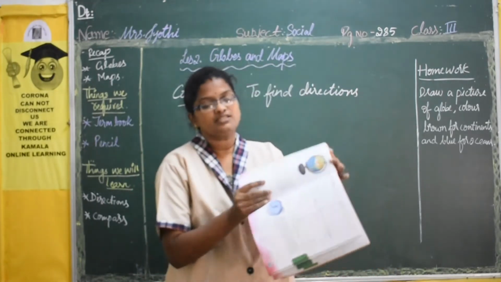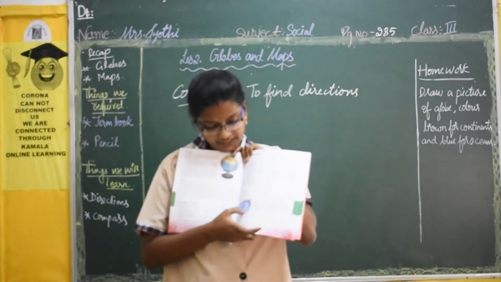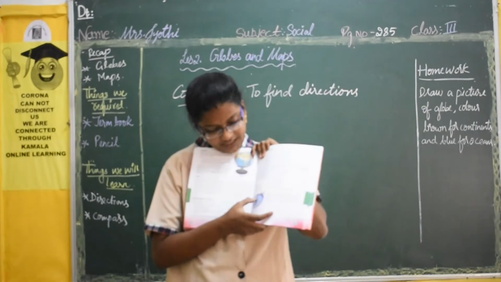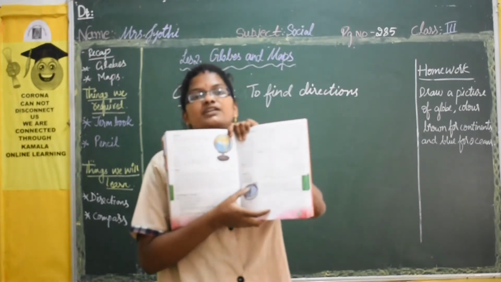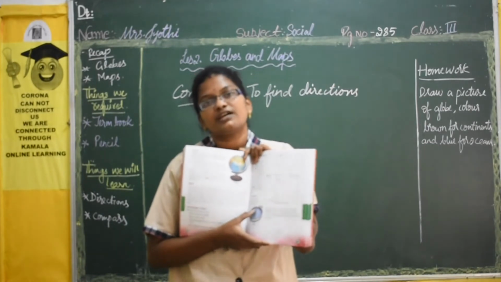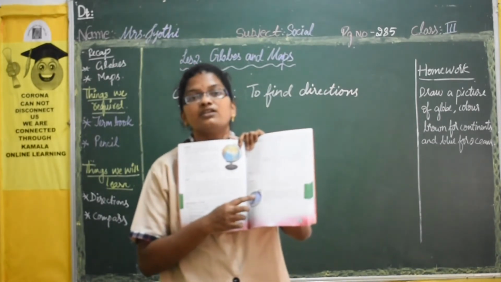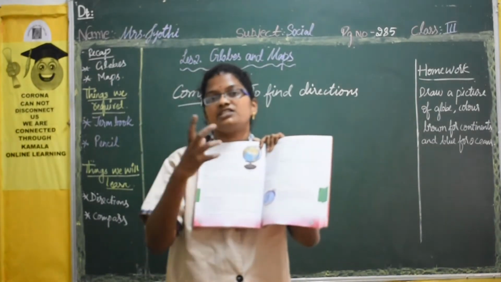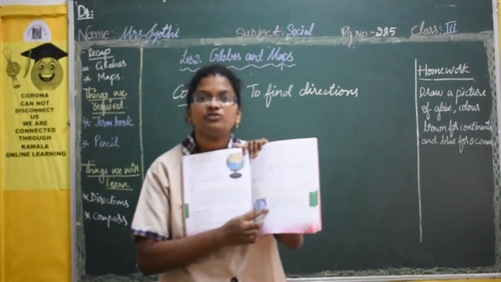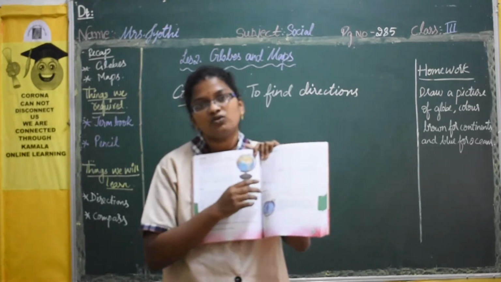Now if you look at this compass, there is a needle. Okay, here there is a needle, and here you can see the red colored one, isn't it? This red colored one, always it is pointed towards the north side. So by looking at that, easily you can find out to which direction you have to go. If you have a map and if you have a compass with you, you can easily go where you want.